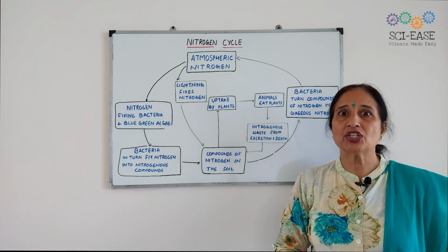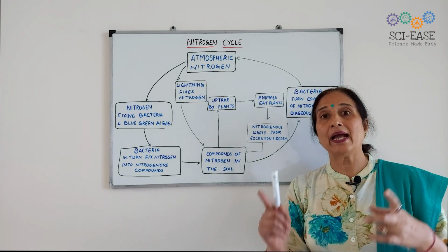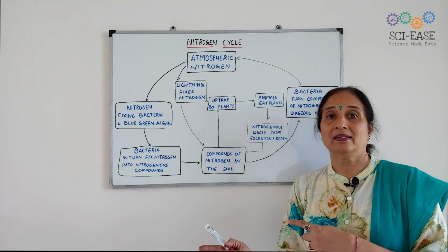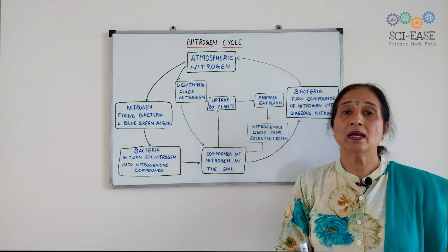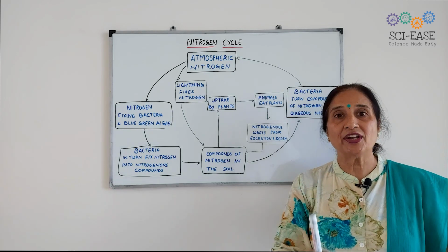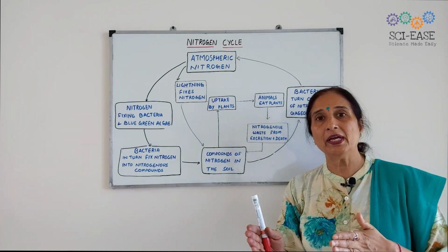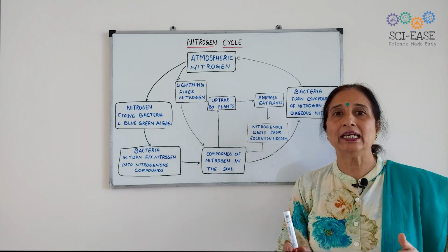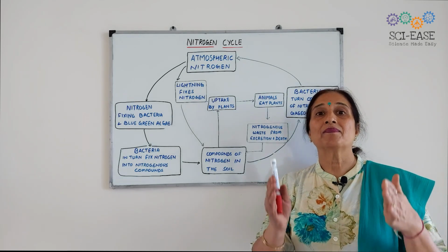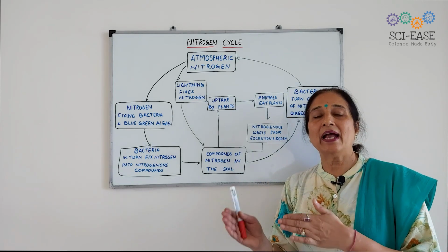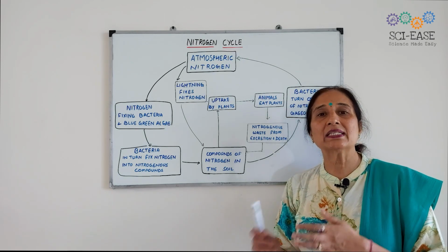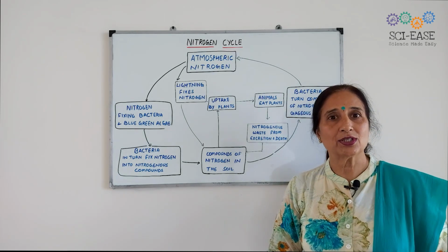Another question, how nitrogen can be fixed, is again very important. The bacteria like rhizobium and blue-green algae fix the atmospheric nitrogen into nitrates and help in increasing the fertility of the soil.